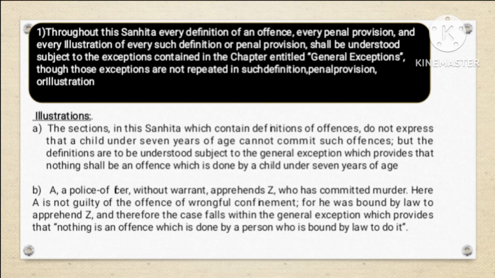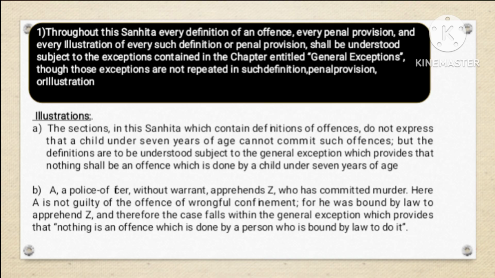A police officer without warrant apprehends Z who has committed murder. Here A is not guilty of the offence of wrongful confinement, for he was bound by law to apprehend Z, and therefore the case falls within the general exception which provides that nothing is an offence which is done by a person who is bound by law to do it.